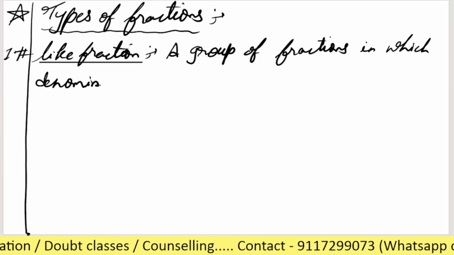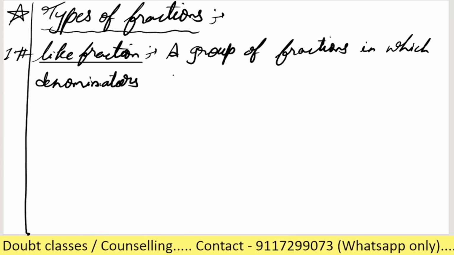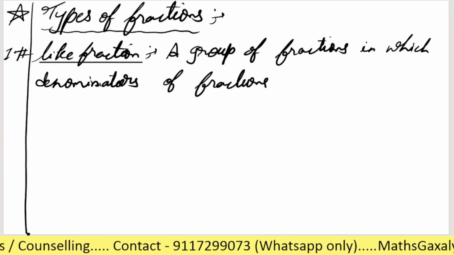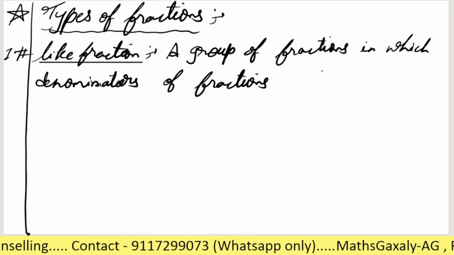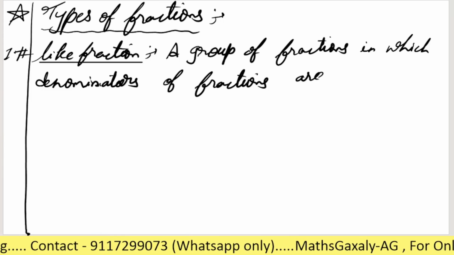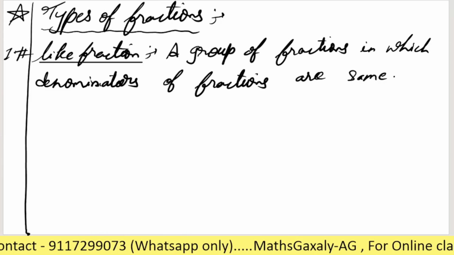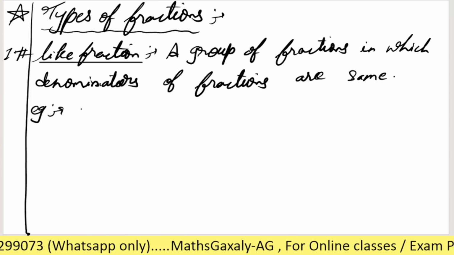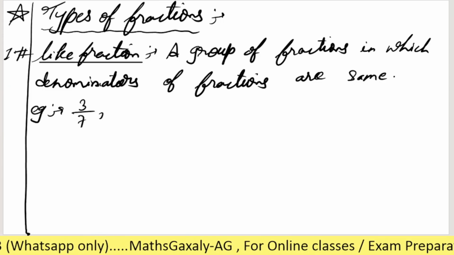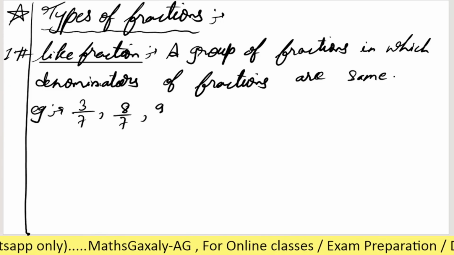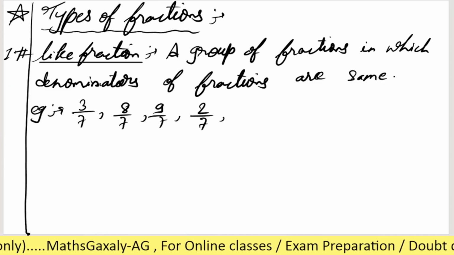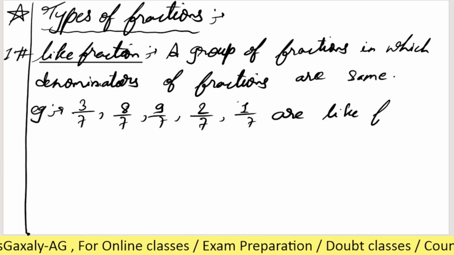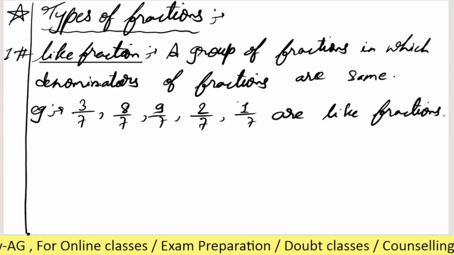Denominators of fractions are same. That group or that set will be known as the set of like fractions. As an example here we can say that 3 by 7, 8 by 7, 9 by 7, 2 by 7, 1 by 7 are like fractions, right? Is it clear or any doubt?